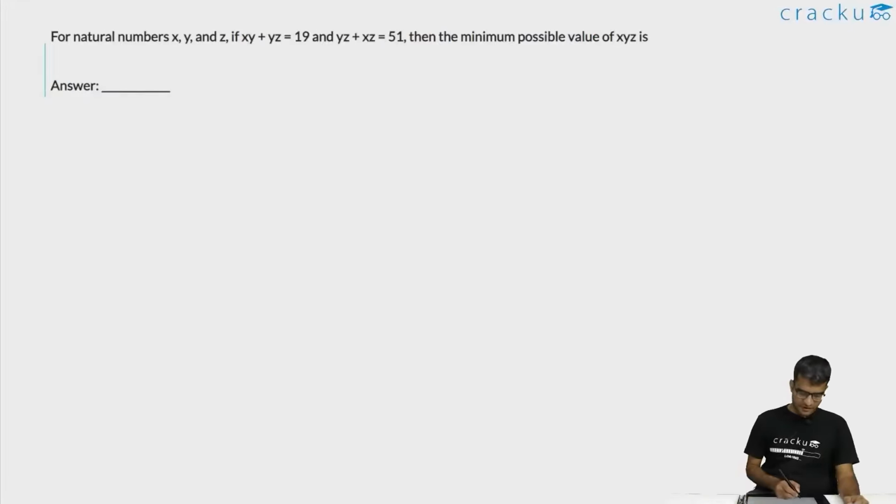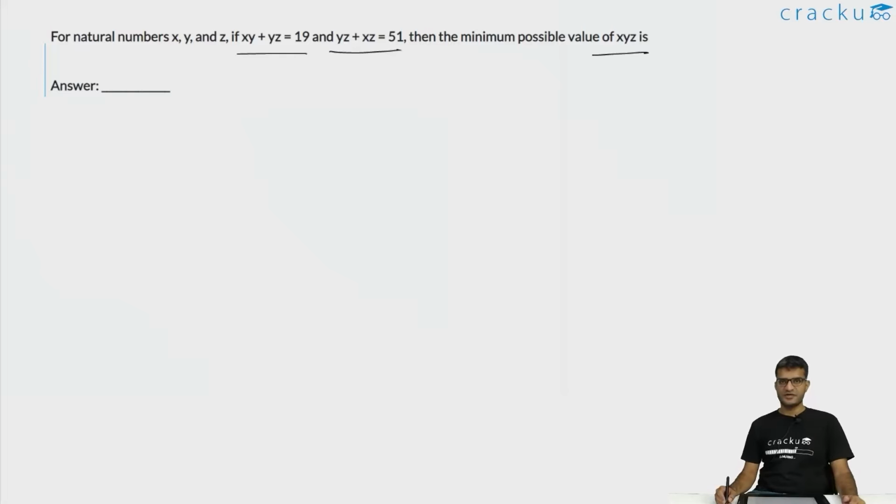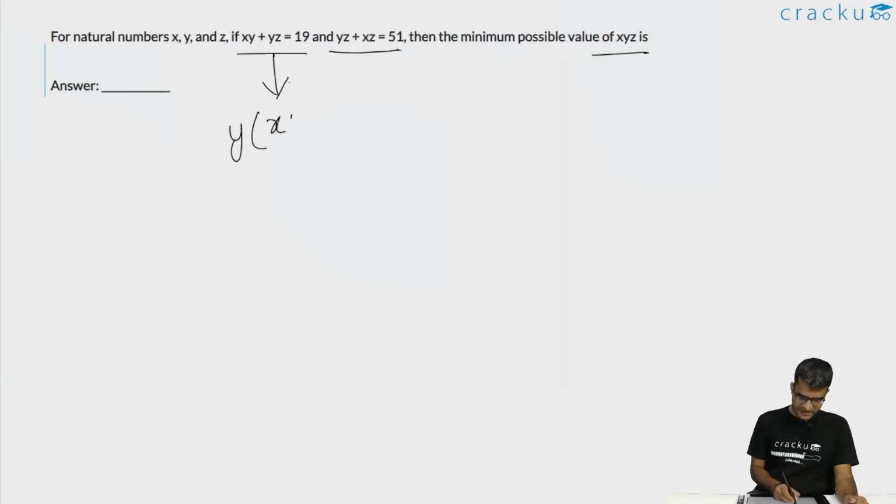In this question, we are told that x, y and z are natural numbers such that xy plus yz is equal to 19 and yz plus xz is equal to 51. We are asked to calculate the minimum possible value of x into y into z. Here we are told that xy plus yz is equal to 19. So if you take y common, y into (x plus z) is equal to 19.